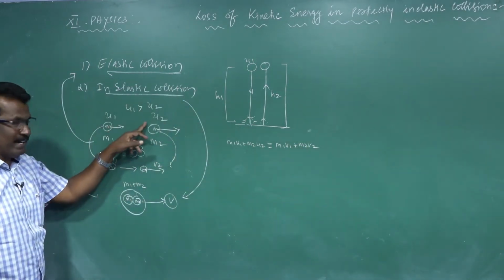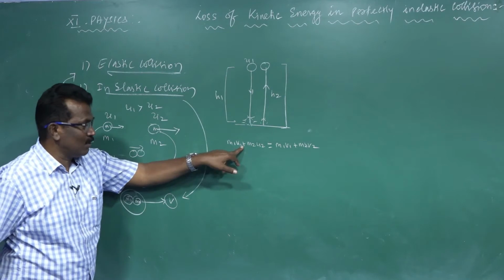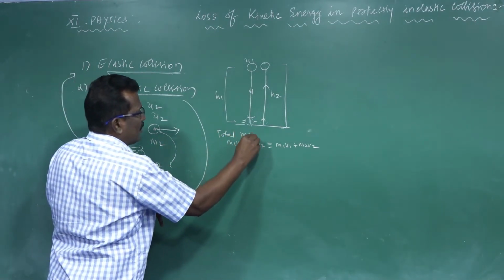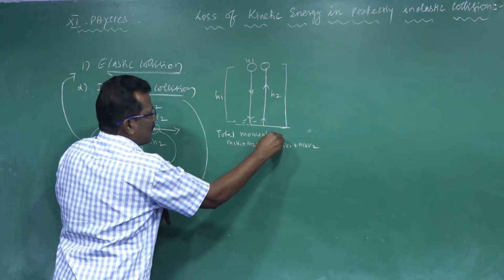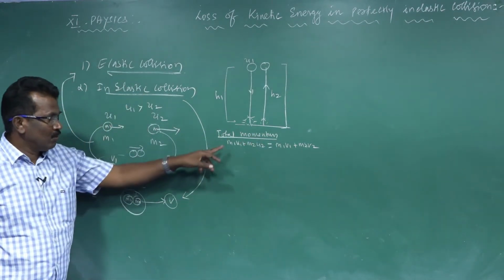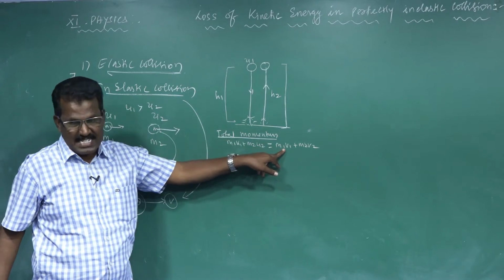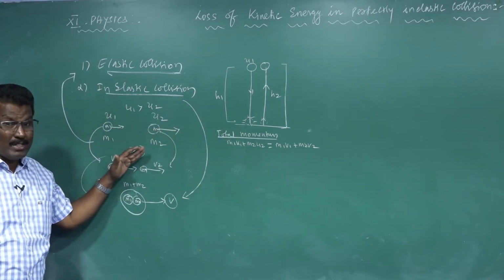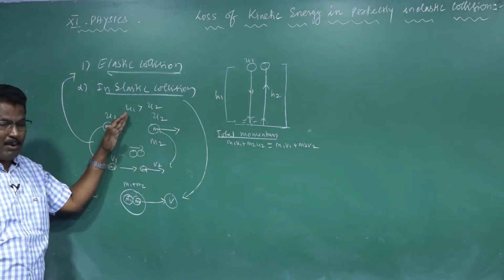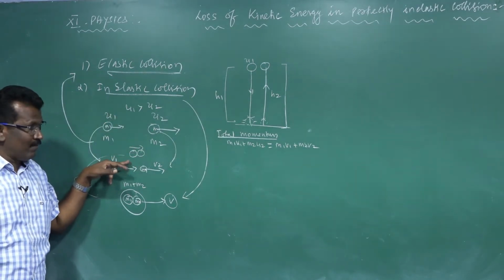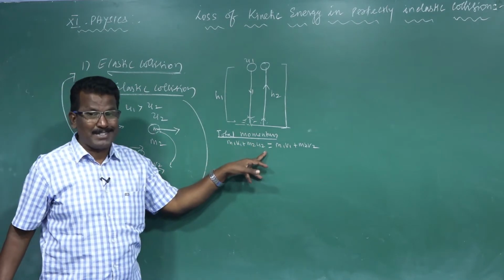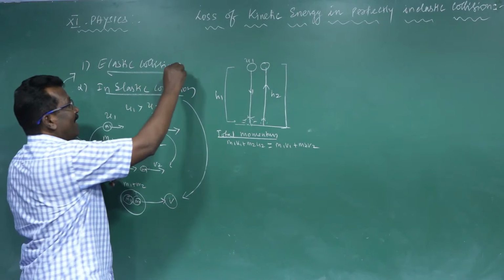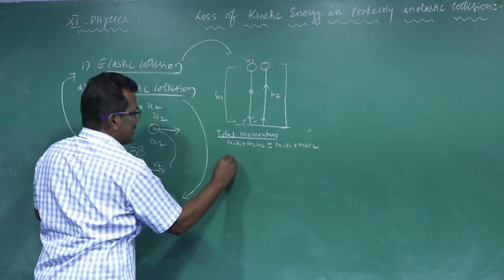They are moving with different velocities after collision, but the total linear momentum is conserved. The momentum before the collision is equal to the momentum after the collision. So total linear momentum is conserved in the case of elastic collision.